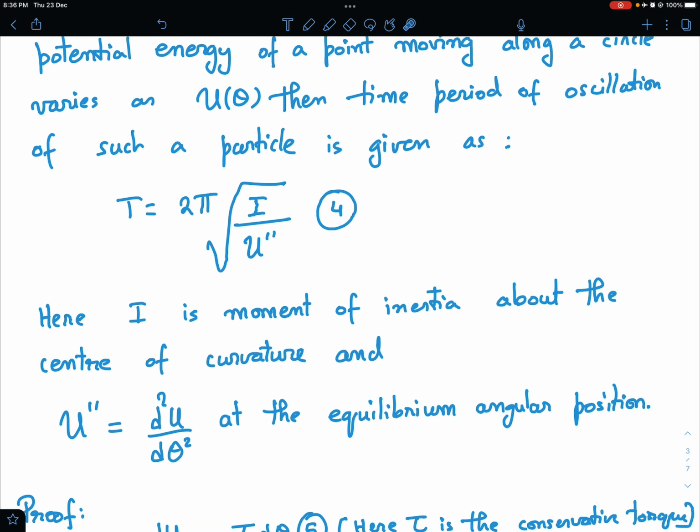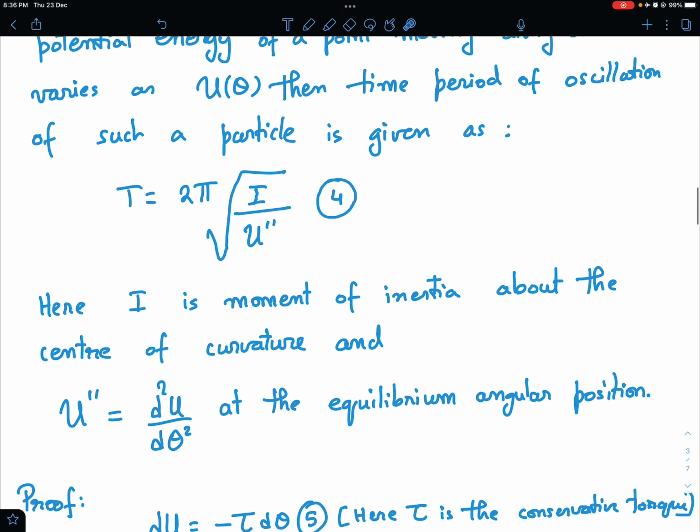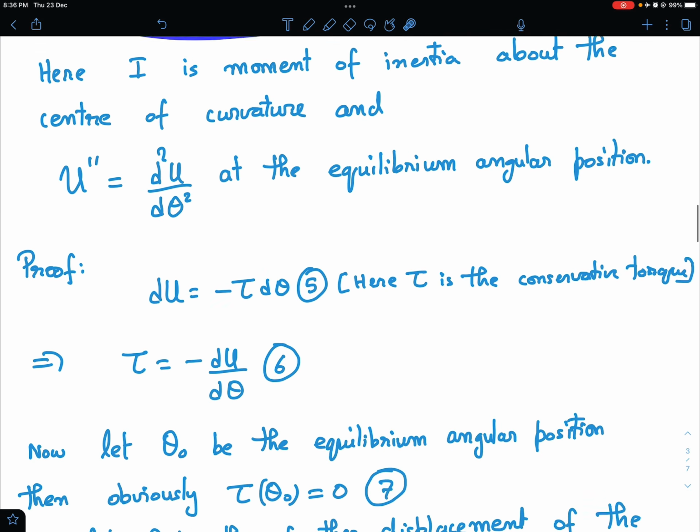So now how do I prove this? I did a similar thing in solving one of the Krotov problems. I'll also try to give a link to that one. There I did it with linear displacement. Here I am doing a similar kind of thing with angular displacement. Okay, so how do we explain this? What's the proof for this? That time period has to be equal to this.